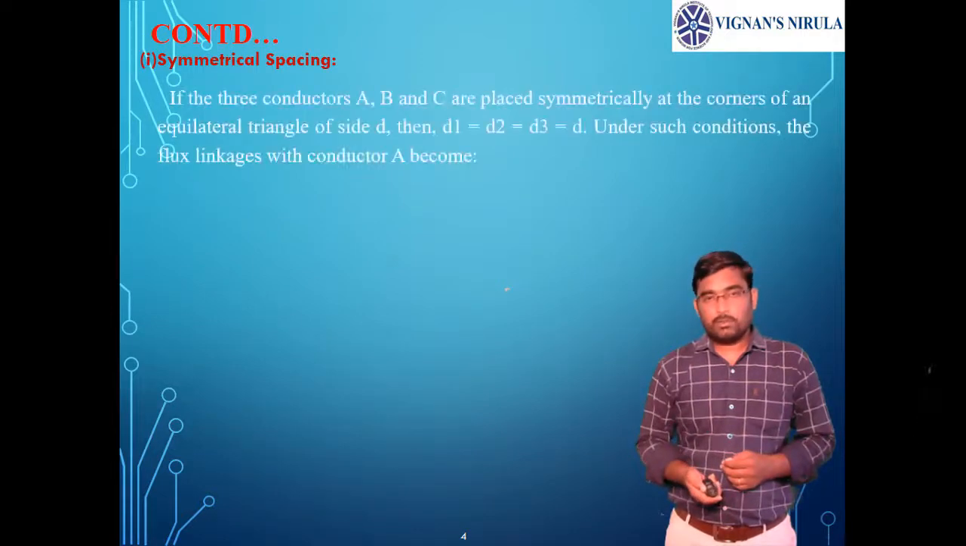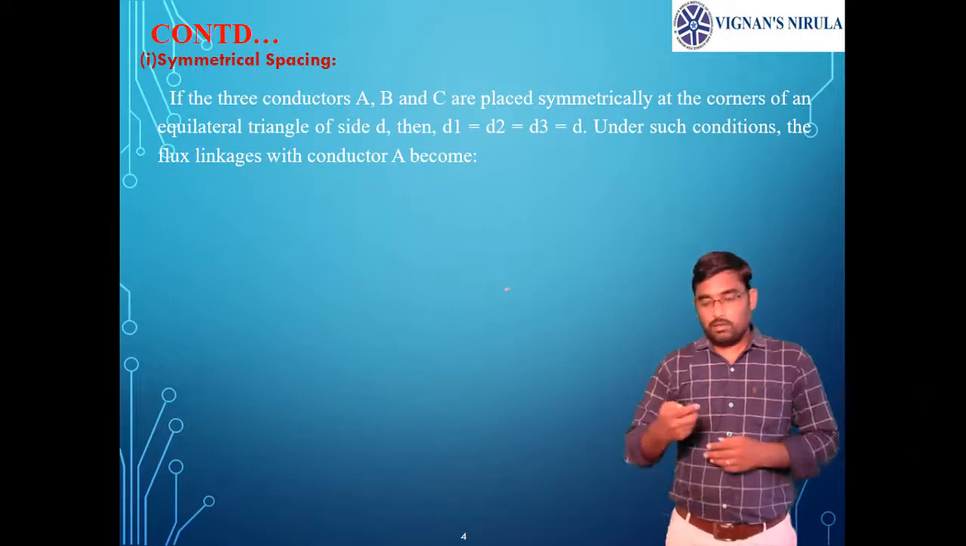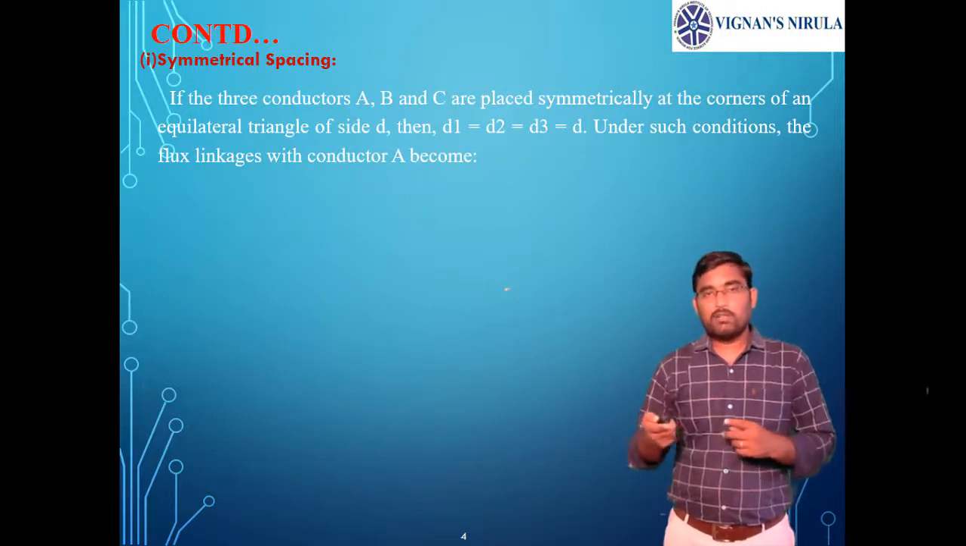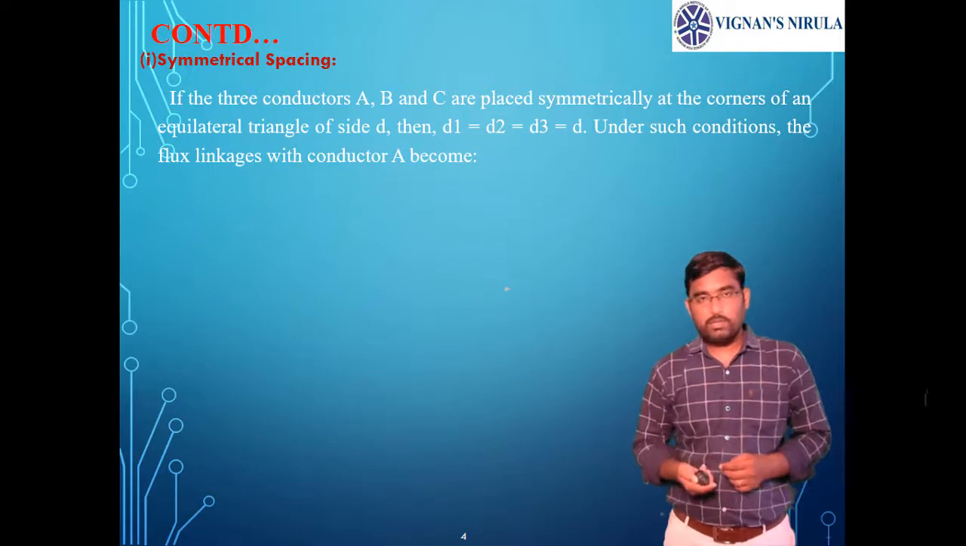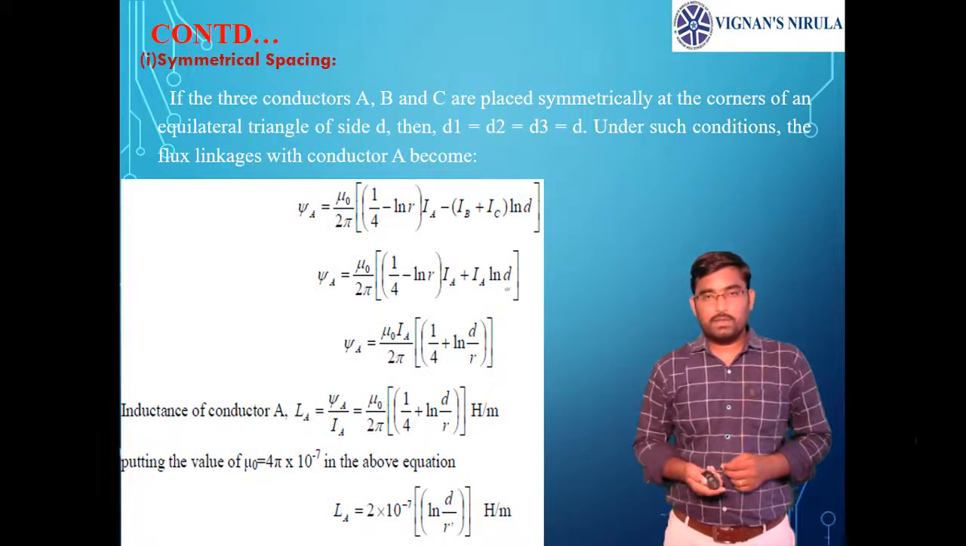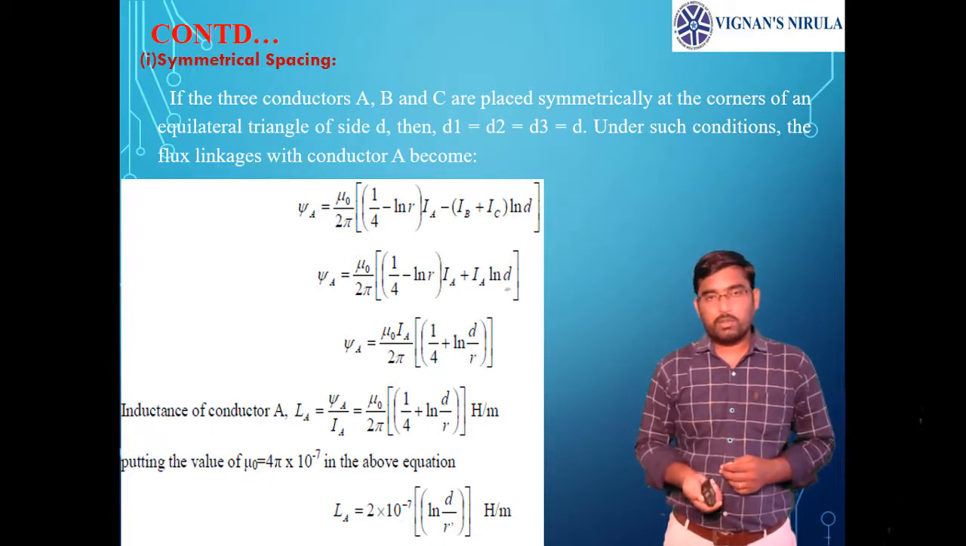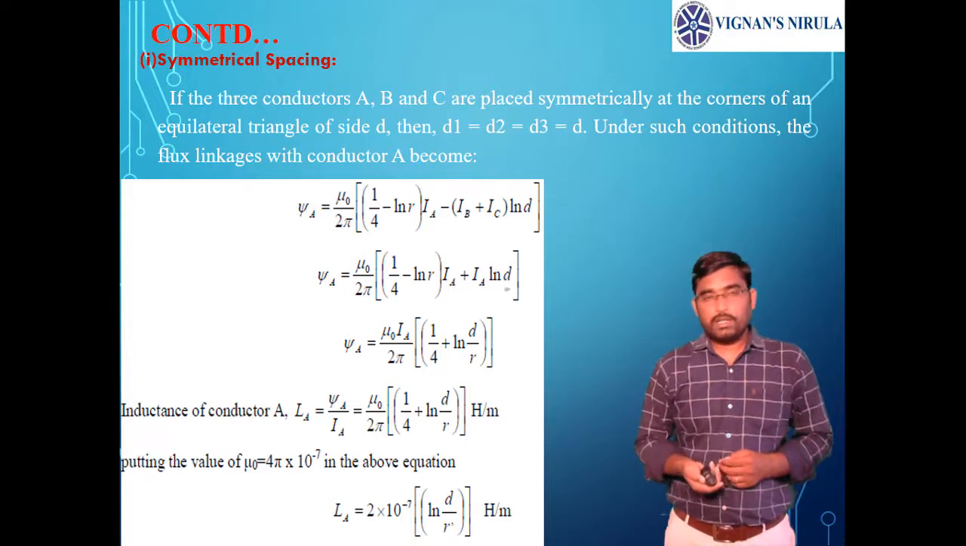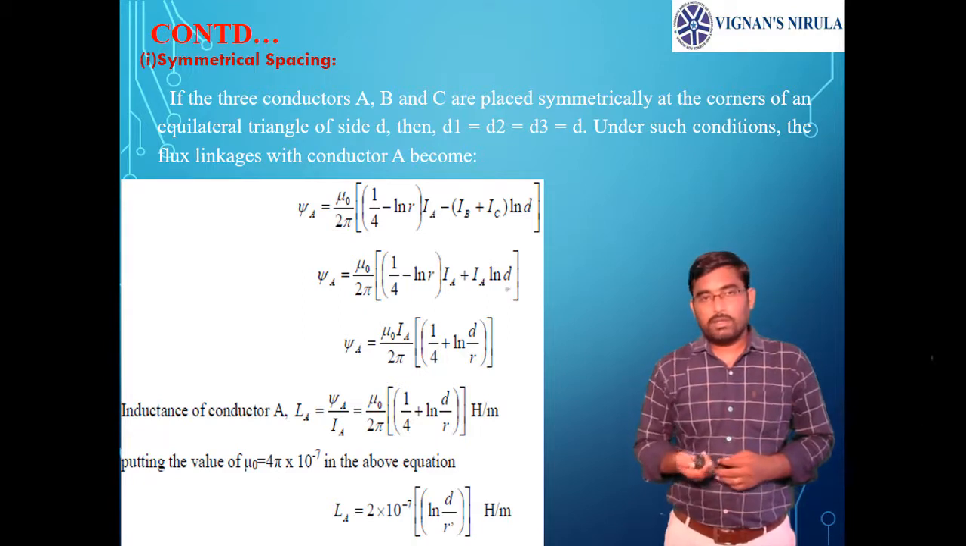Now let us take the symmetrical spacing. In case of symmetrical spacing of three-phase lines, all the three-phase conductors are displaced by an equal distance, that is d1 equals d2 equals d3 equals d. By taking that symmetrical distance, the flux psi A will be mu naught by 2 pi into 1 by 4 minus ln of R into IA, minus IB plus IC into ln of d. As we are taking the balanced condition, IA plus IB plus IC will be 0.